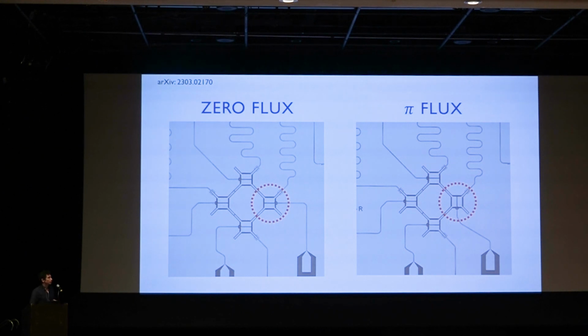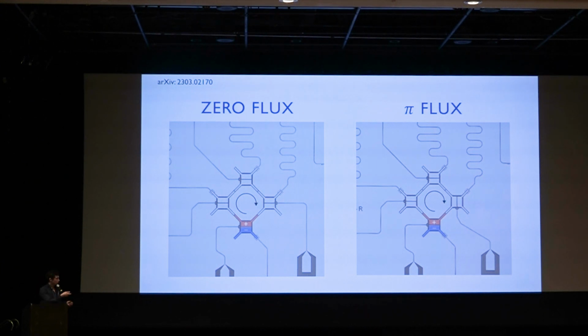So we made 2 devices. First, the zero flux device. This is just where you have all of your qubits in the same orientation. It turns out that if you want to implement a synthetic magnetic field of pi in this geometry, all you need to do is rotate one of these transmons by 90 degrees. So this is how this works.